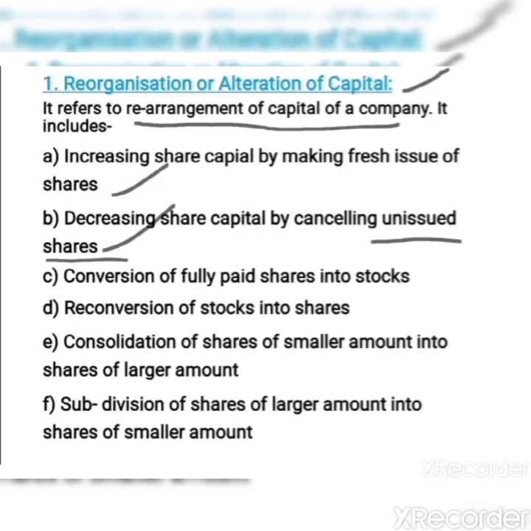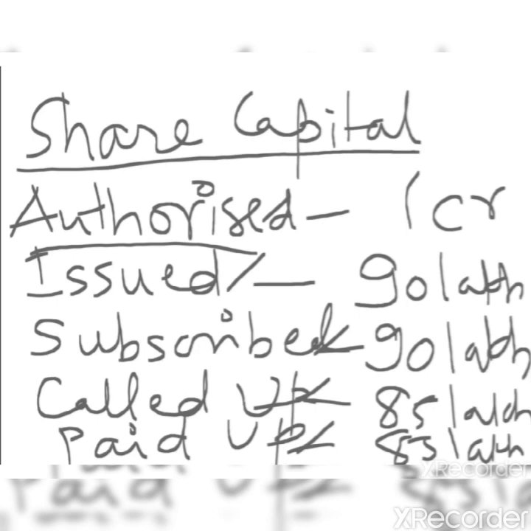Now the second point here under alteration of capital says that decreasing the share capital by cancelling unissued shares. So now what is the meaning of unissued share? That is the difference between authorized capital and issued capital.